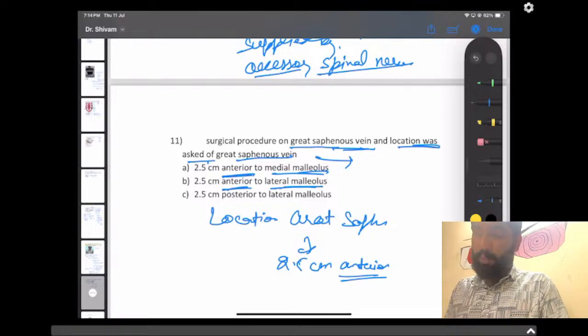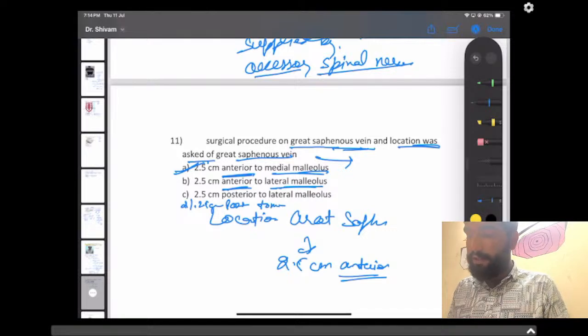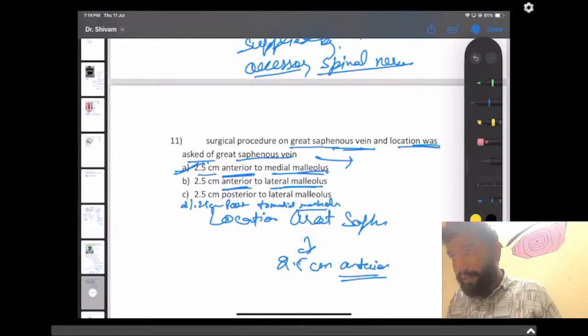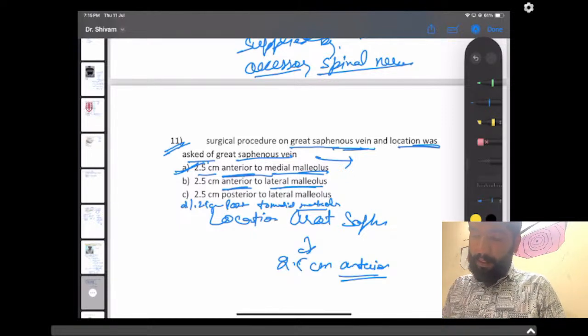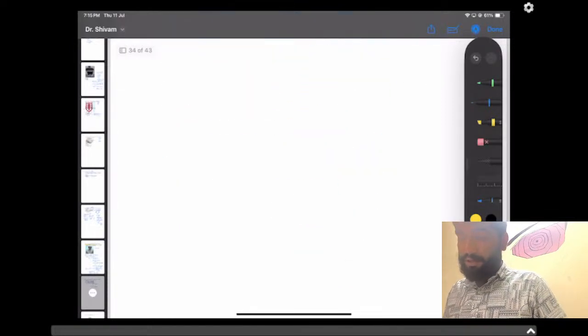So the answer is 2.5 centimeter from the medial malleolus, as other options were like 2.5 centimeter posterior to the medial malleolus, or something like that. Here the answer is 2.5 centimeter anterior to the medial malleolus. No doubt in this question, right, guys? So let's begin the next question.